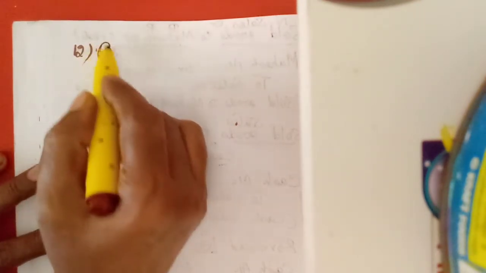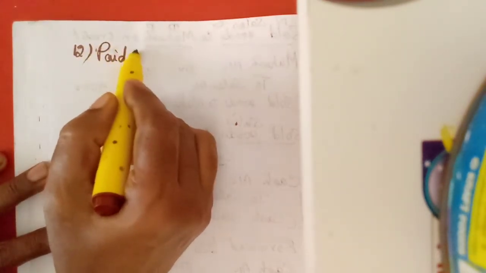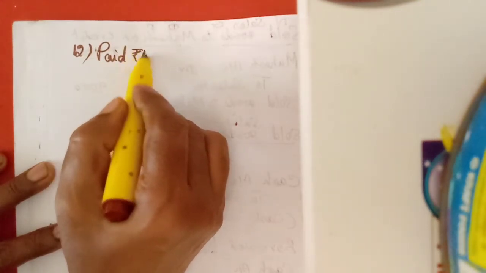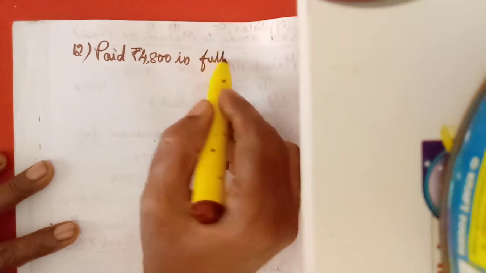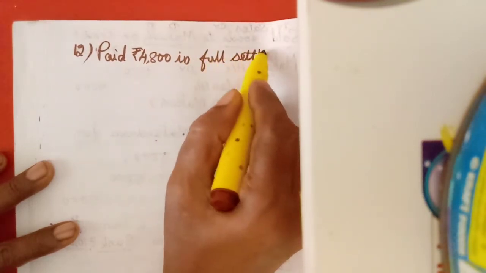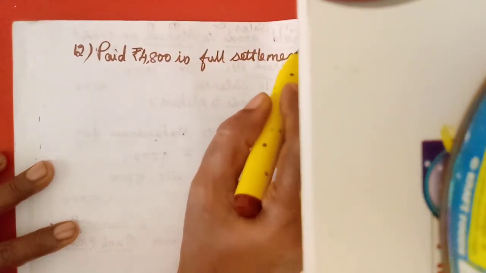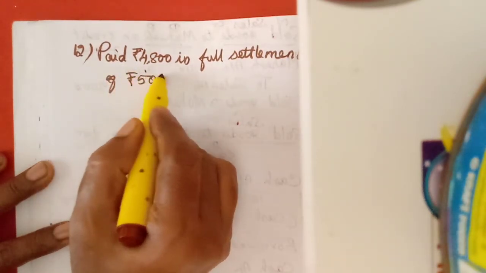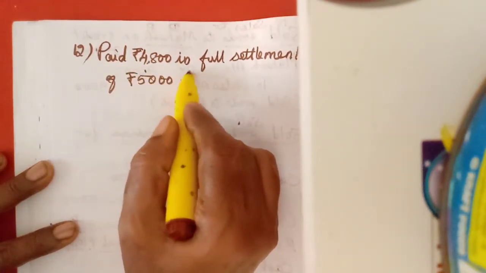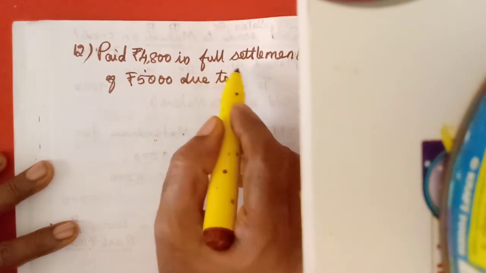Paid rupees 4,800 in full settlement of rupees 5,000 due to the creditor.